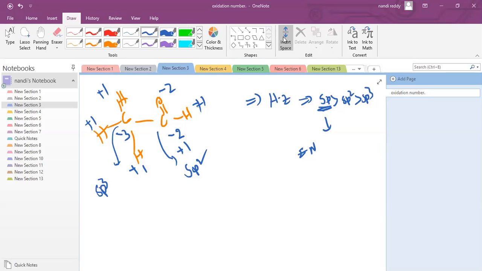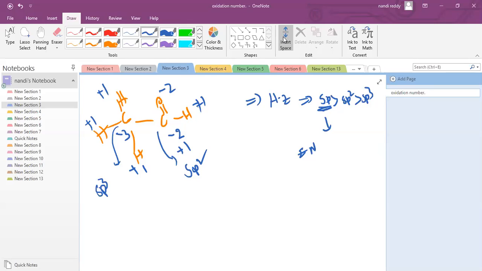The second carbon, how can you get +1? Hydrogen and carbon are also there. Due to this hydrogen, this is +1, which means this should be -1.